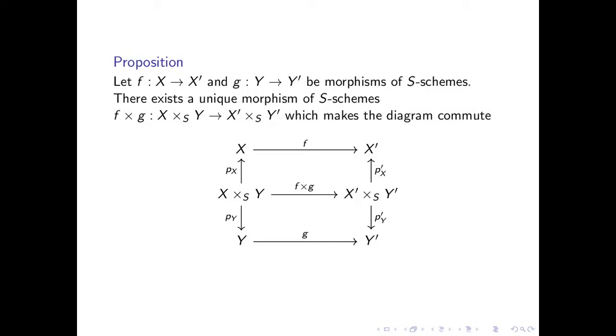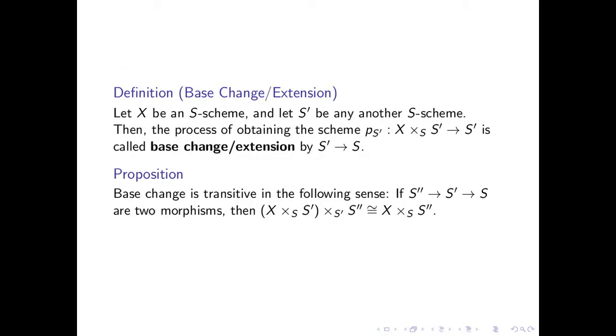Fiber products allow us to define several important concepts like separatedness, properness, base change, among other things, but I'm only gonna do base change in this video. If we have an S scheme X, base change is more or less, like its name implies, changing the base to another scheme. This process of base change is transitive in the sense of the following proposition.